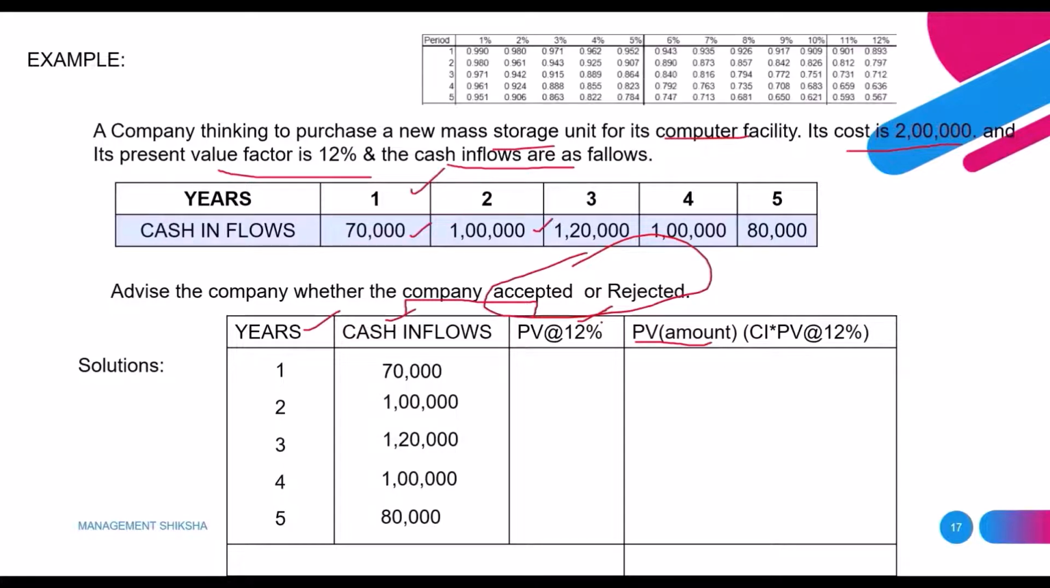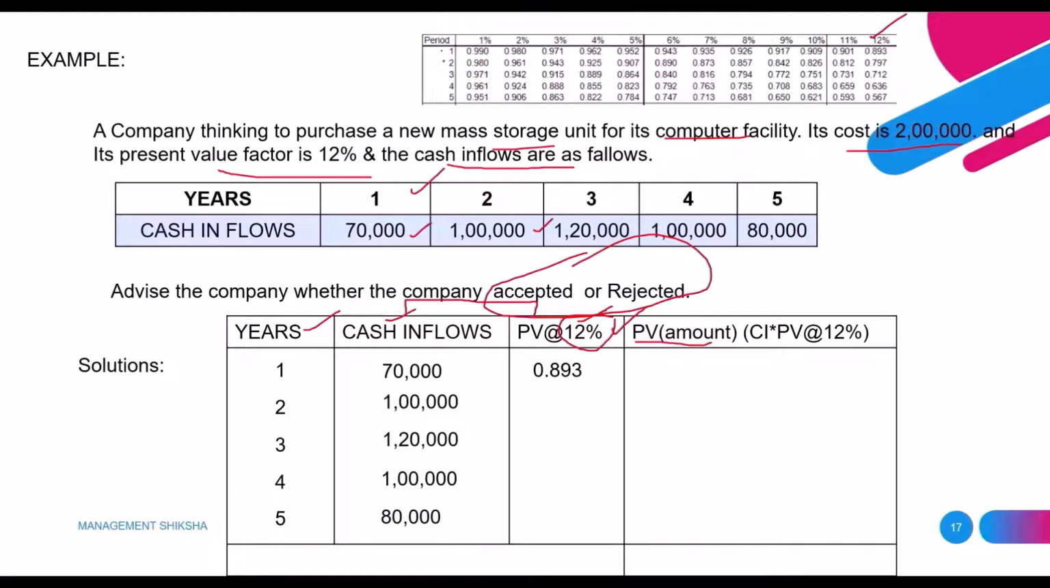If you see the table format, we have the periods, meaning years 1 to 5, and the question was asking for the present value at 12%. So in the table we have 12% here. For the first year, the discount factor, the present value factor, is 0.893. So we can write 0.893.